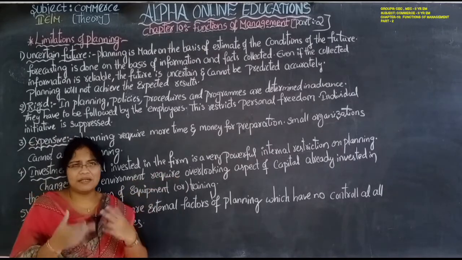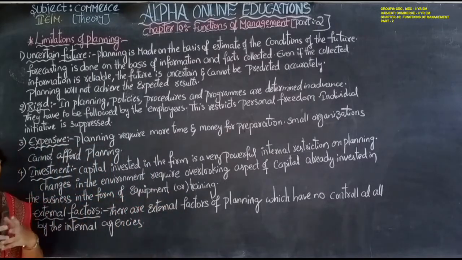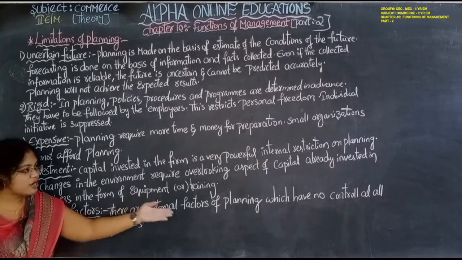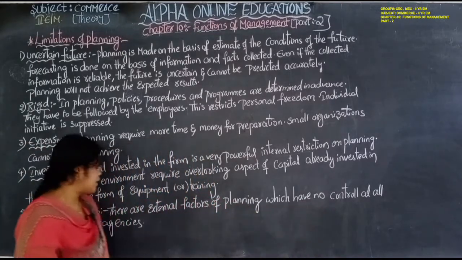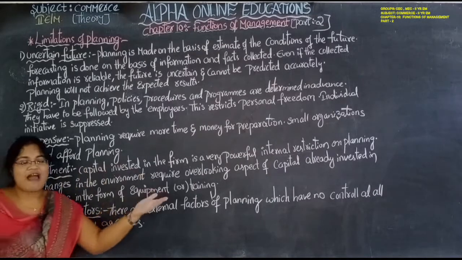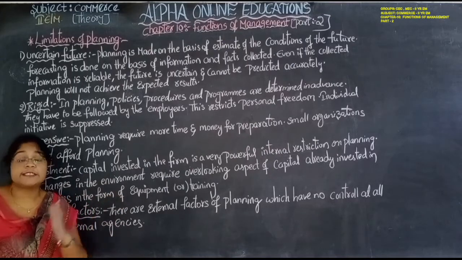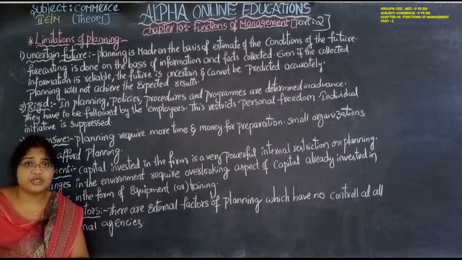Overlapping means double. So the capital they have to overlap, they have to bring again and again according to the plan. Yes. Next one, external factors. There are external factors of planning which have no control at all by the internal agencies. So external factors like government policies, changes in the customer taste, changes in the preference of the consumers.